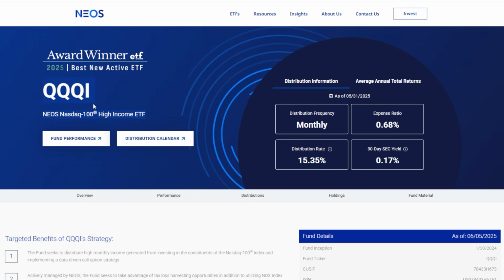So it's safe to say that if you are interested in buying into this ETF, or maybe you already have some of it in your portfolio, this is going to be a perfect video to turn to, and maybe watch a few times just so you understand exactly what this ETF is and how it works. So that all being said, if you guys want to dig into this ETF a little bit deeper with me in today's video, make sure to stick around, drop a like down below, and let's get right into it.